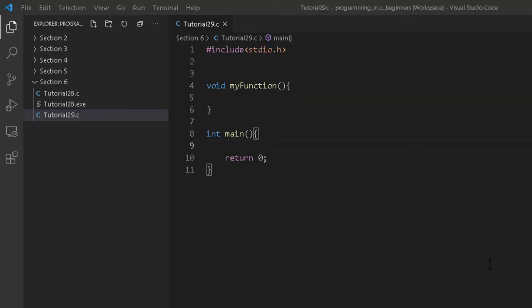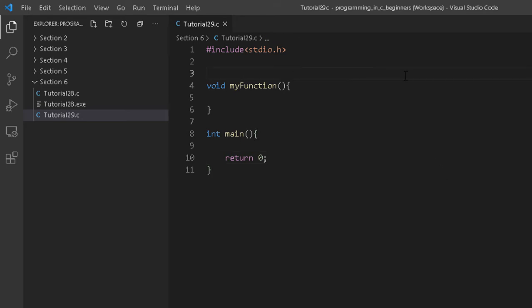Okay friends, so I have opened my Visual Studio Code, and you can see I have created a tutorial29.c inside the section 6 folder. Inside this program, I have included stdio.h. I have created one function with the name myfunction, and I have created the main function over there. Now I am going to show you the use of storage classes auto, register, static, and extern. If you remember, auto and register are used to declare local lifetime.